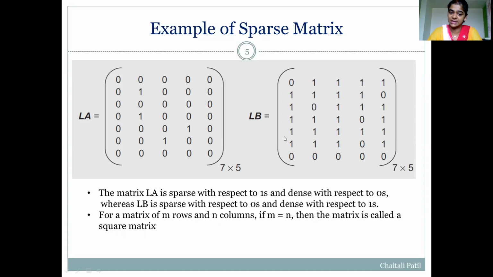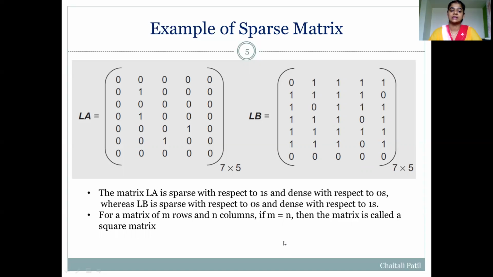Whereas matrix LB, the second matrix, is sparse with respect to zeros and dense with respect to ones. As there are more ones, it is dense with respect to 1 and sparse with respect to 0.